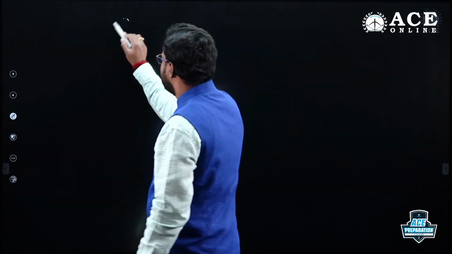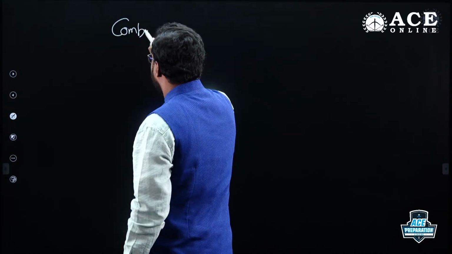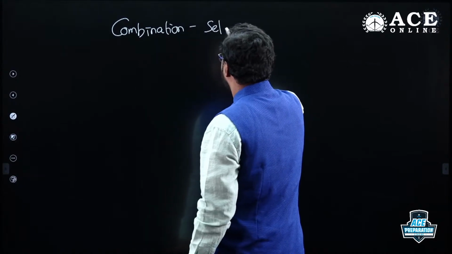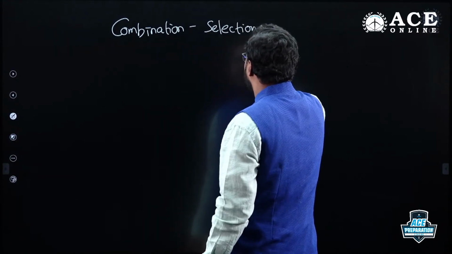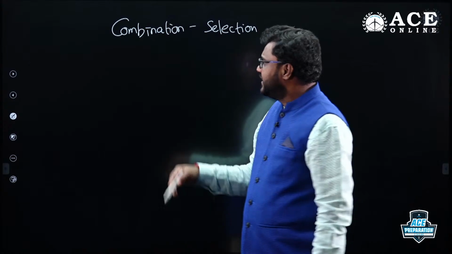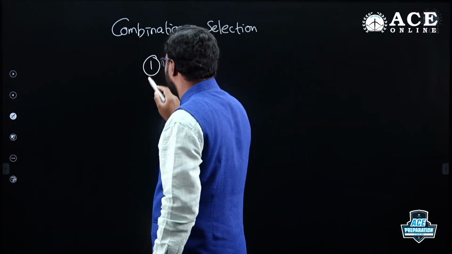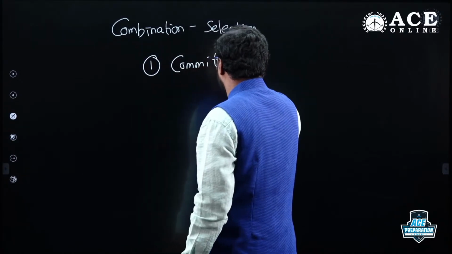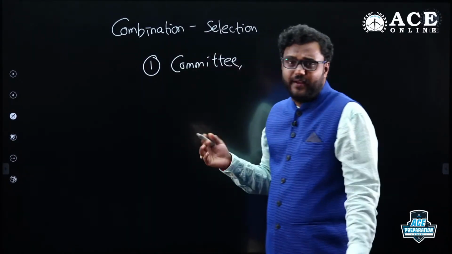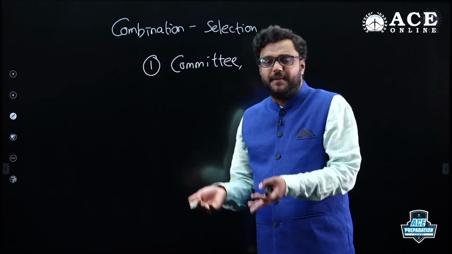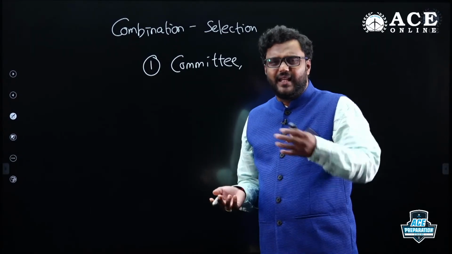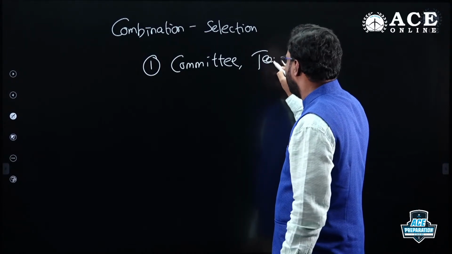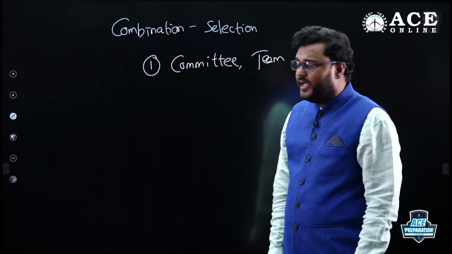So combinations, it's only selection. Permutations is selection and arrangement. In combinations, you are performing only selection, my dear friends. In combinations, they can focus on forming a committee or team. You have 10 people, 5 men and 5 women. How many ways can a 6-person committee be formed with 3 men and 3 women? They will give a lot of conditions. Committee and team related questions they can ask you more in combinations.